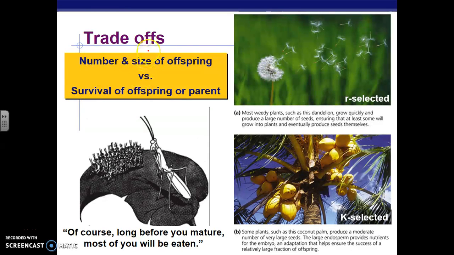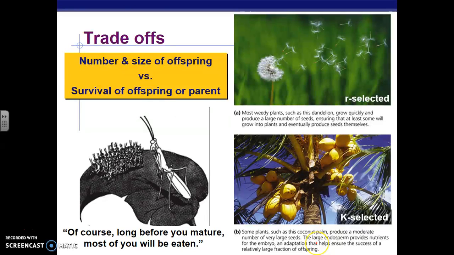We also must remember R-selected versus K-selected. In R-selected, an example is a dandelion, they grow very quickly and produce large amounts of seeds. Since they produce large amounts of seeds, many of those seeds don't grow into plants, but some of them do. And they have a large amount of offspring. In contrast, K-selected, we have the coconut palm, and the coconut palms produce fewer seeds.